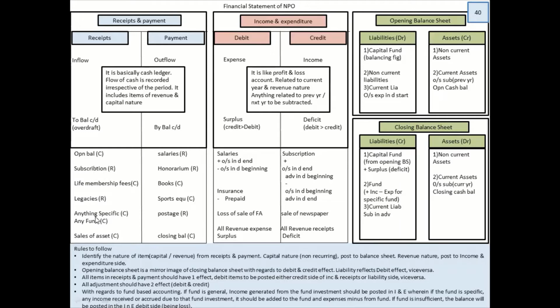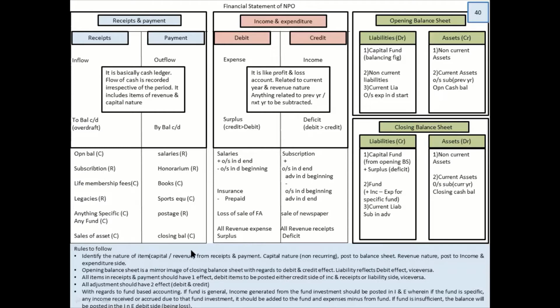Donation received for COVID. Because it is donation received for COVID, it became specific. And because it is specific, COVID is not something which will happen every year, isn't it? Or tsunami, or any calamities for that matter. So it becomes capital nature. Any fund, again, you are collecting fund to assist or support the COVID patients. So any fund for that matter, even a general fund, will be considered capital nature. Sale of asset, obviously, is capital nature. Asset, we are talking about fixed assets. So I hope this part is clear.